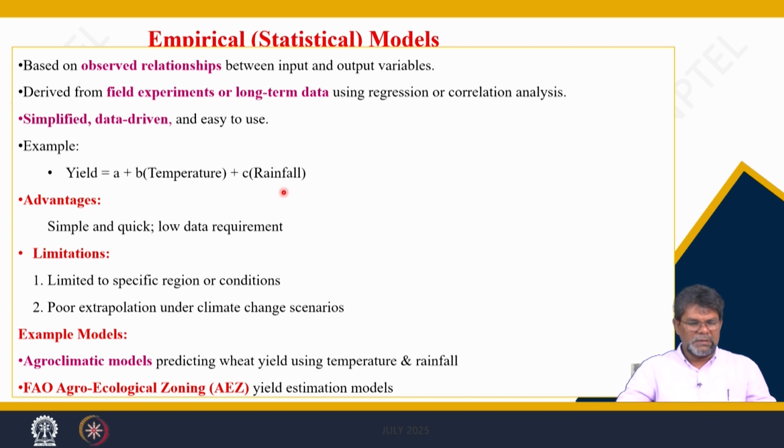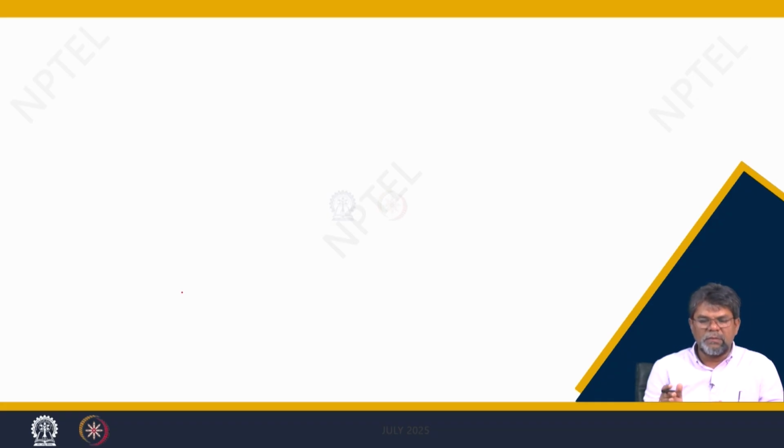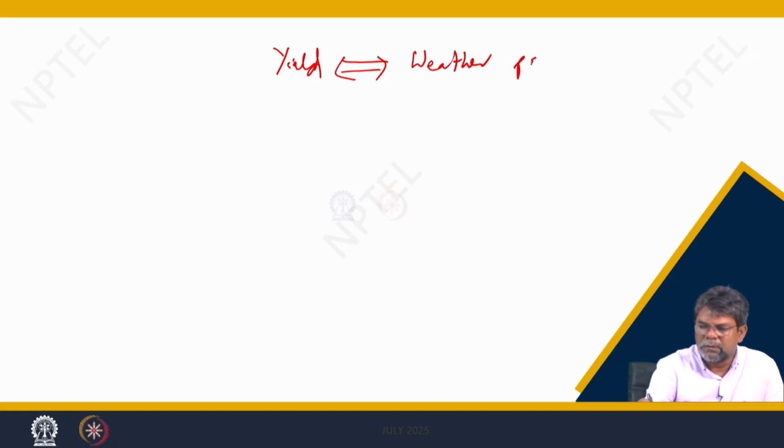So, that is the advantage: it is simple and quick, and you get an understanding about the effect of the other parameters on crop production. That is also its limitation. Just for an example, suppose you have weather parameters and you want to develop a relationship between yield versus weather parameters.